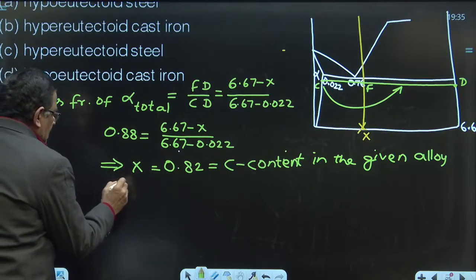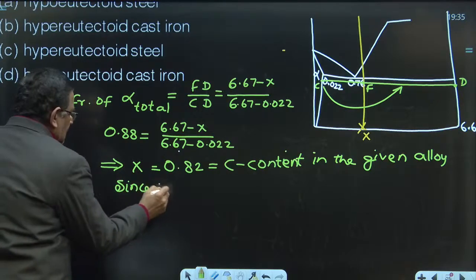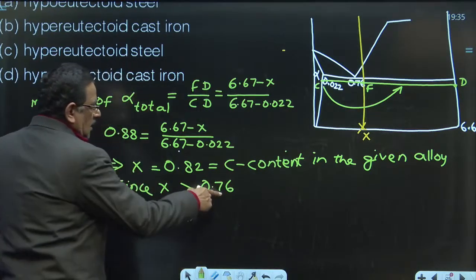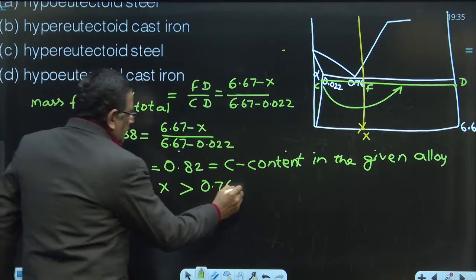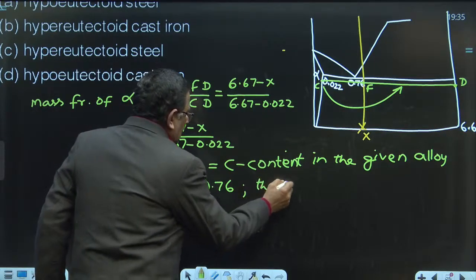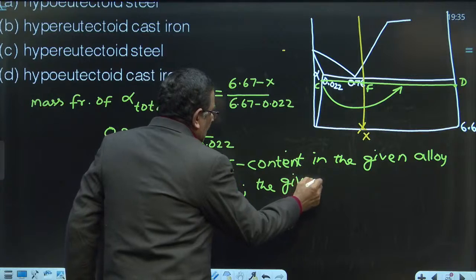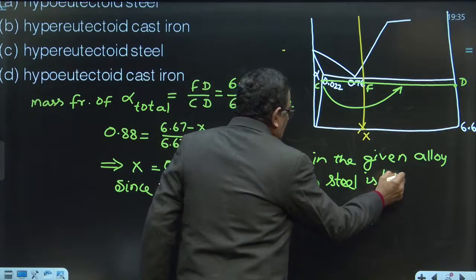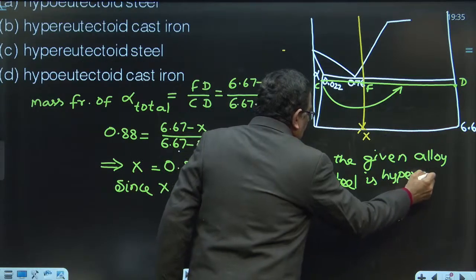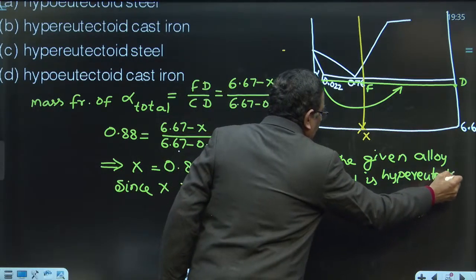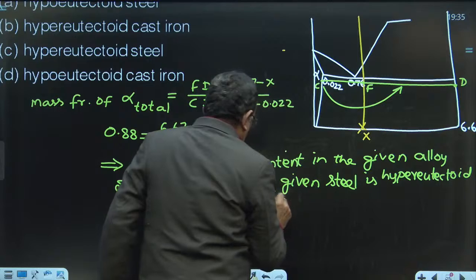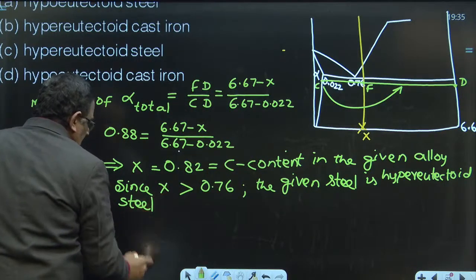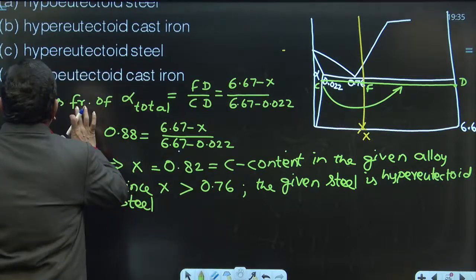So, since X is more than 0.76%, that is the eutectoid composition, therefore the given alloy or the given steel is hyper-eutectoid steel. Now, if you examine the answer, hyper-eutectoid steel is tallying with which choice here?